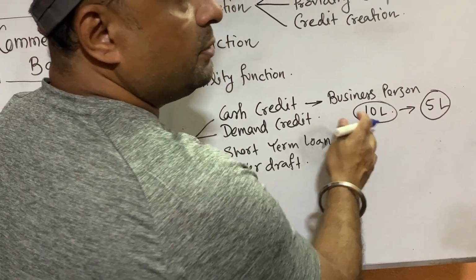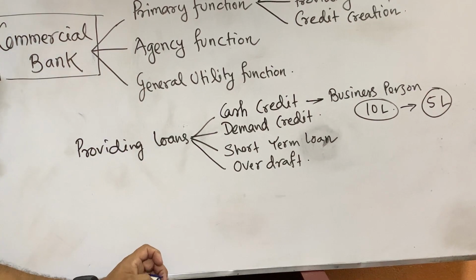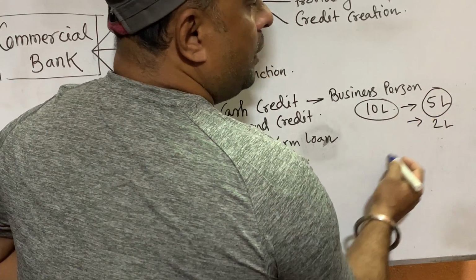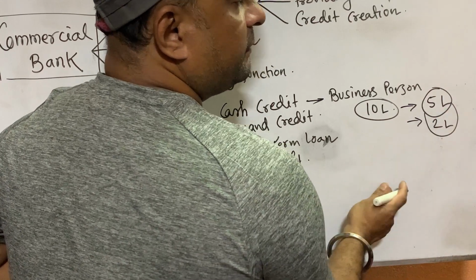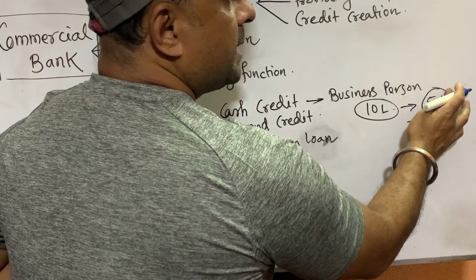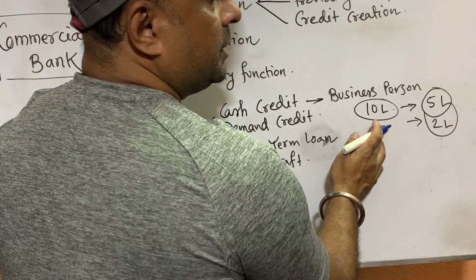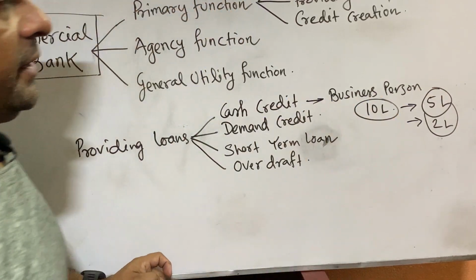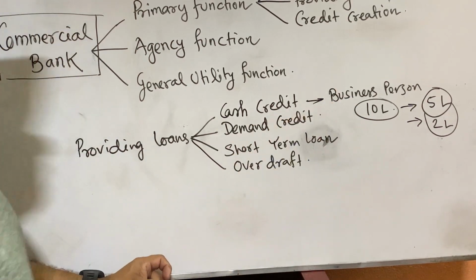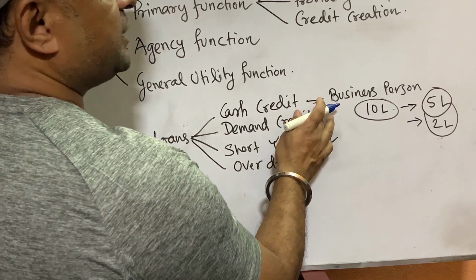The rest 5 lakh rupees will not be charged interest. Suppose again he requires another 2 lakh rupees. Now in total he has withdrawn 7 lakh rupees. Interest will be charged only on that 7 lakh rupees. The rest 3 lakh rupees will not be charged. Okay, this is cash credit, and such type of credit is generally provided to business persons who have a current account.